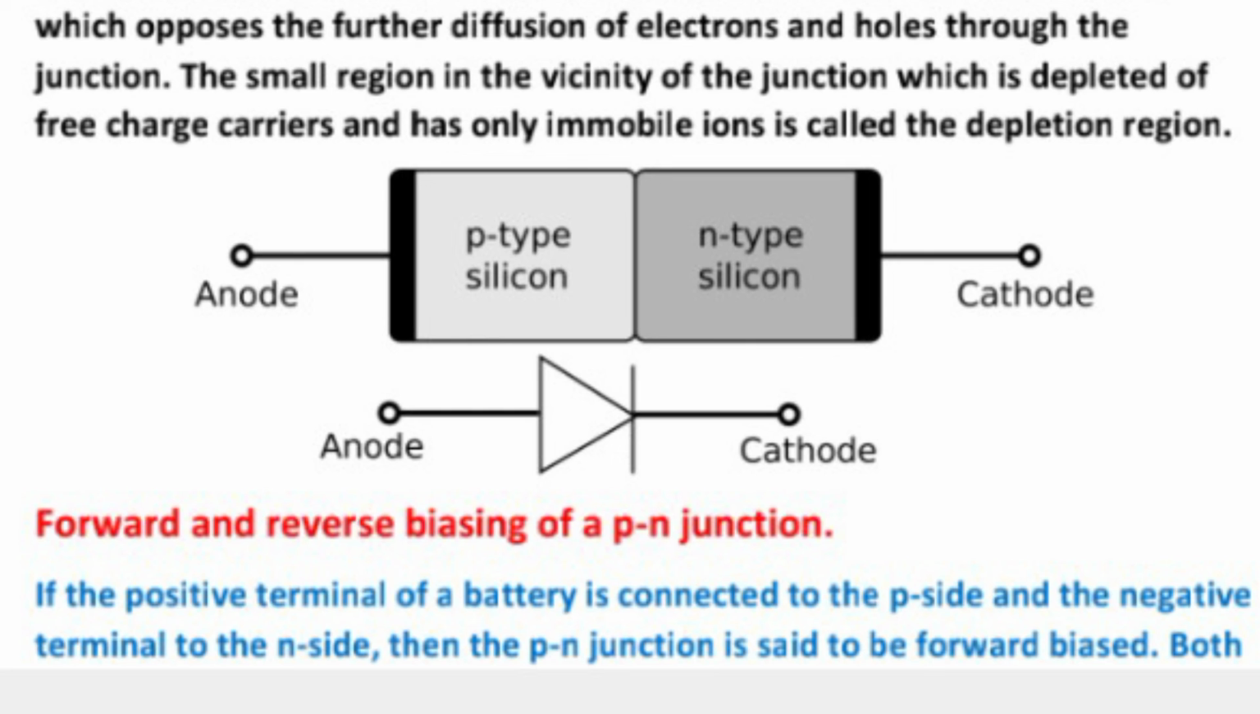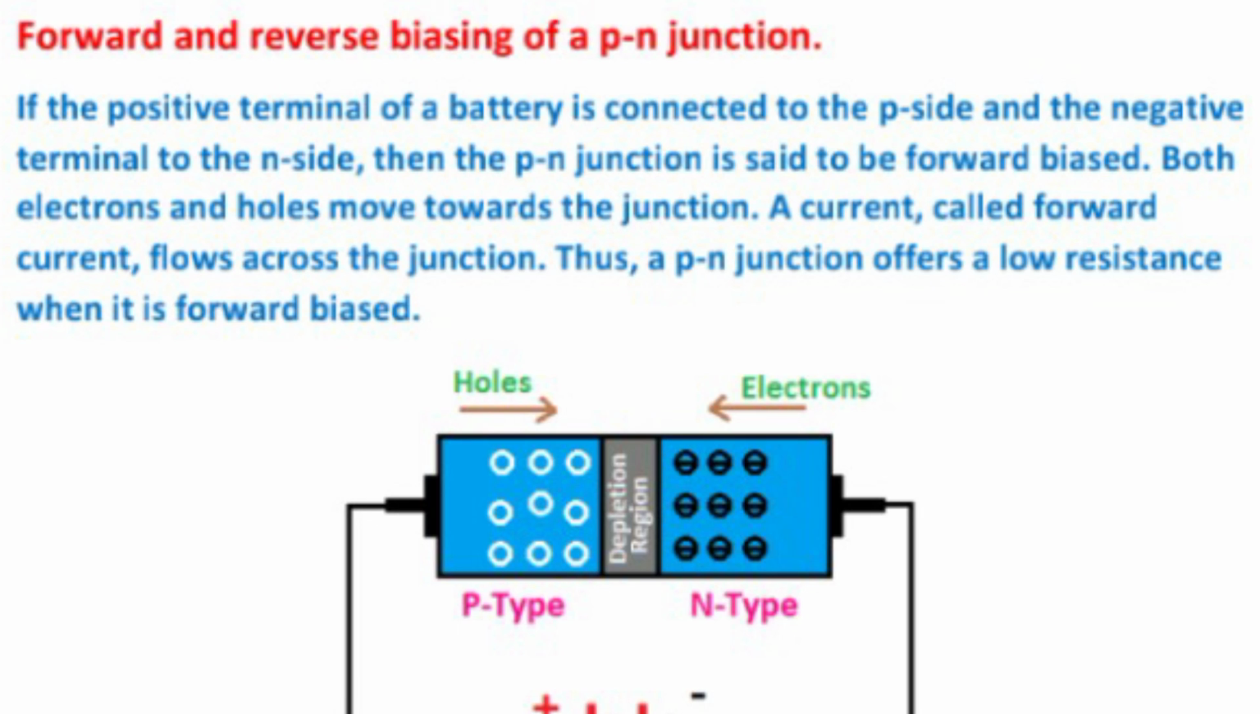Forward and reverse biasing of a p-n junction. If the positive terminal of a battery is connected to the p side and the negative terminal of the battery is connected to the n side, then the p-n junction is said to be forward biased. Both the electrons and holes move towards the junction. A current called forward current flows across the junction. Thus, a p-n junction offers a low resistance when it is forward biased.